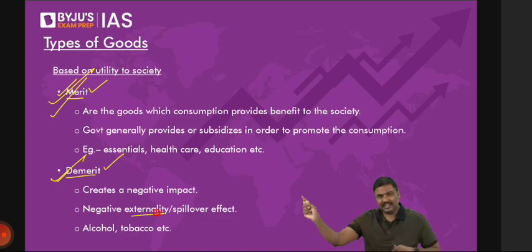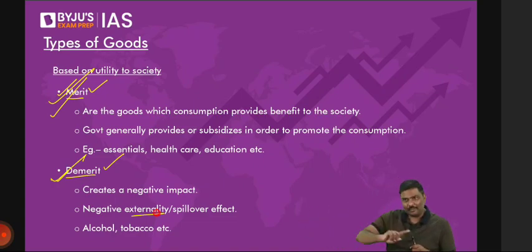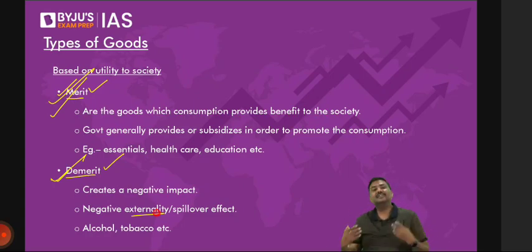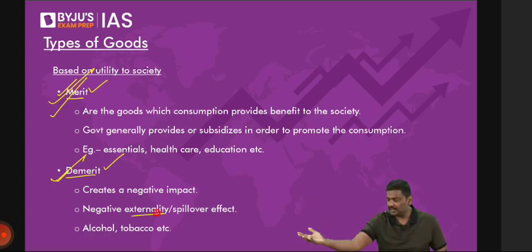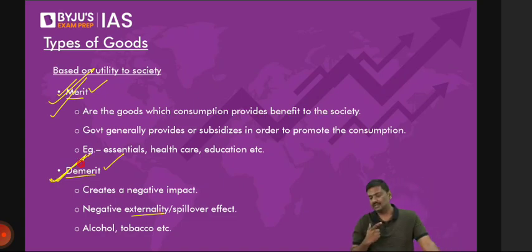Is it good for people around me? Is it good for, let's say, other vehicles on the road? Is it good for pedestrians, etc.? Of course, no. So neither am I getting the benefit, nor is anybody else surrounding me going to get the benefit of it. In fact, they will be harmed by it. Such kind of goods are referred to as demerit goods.